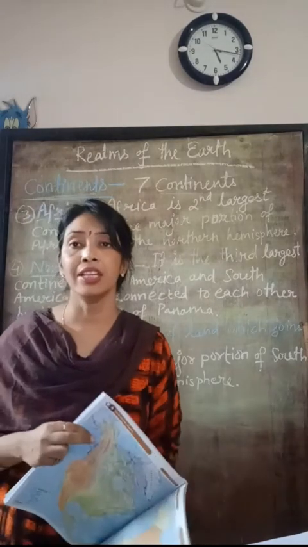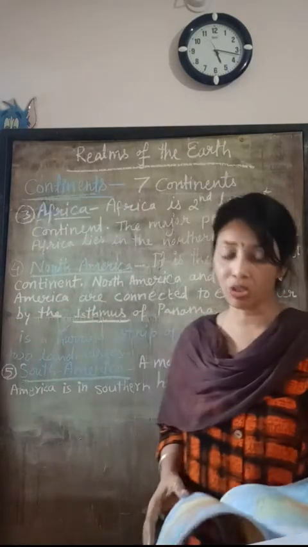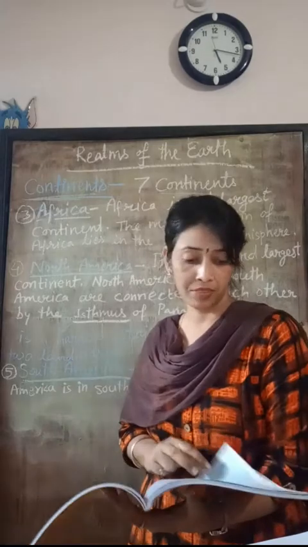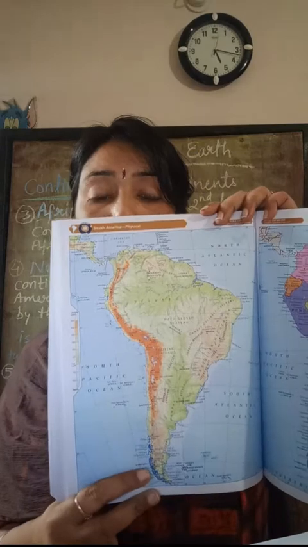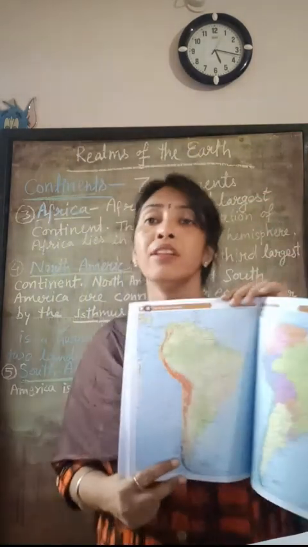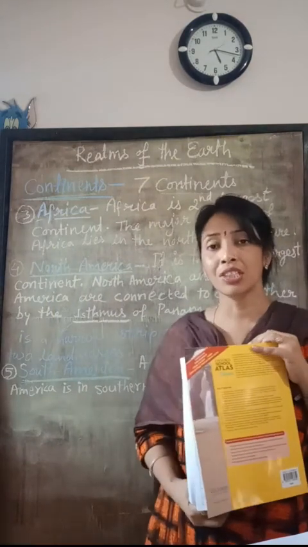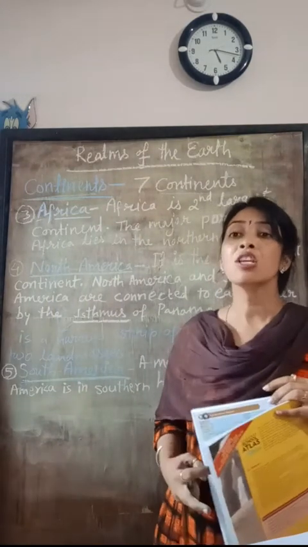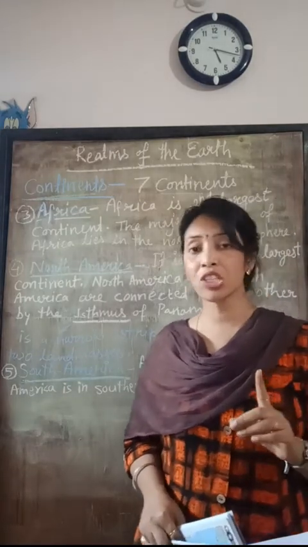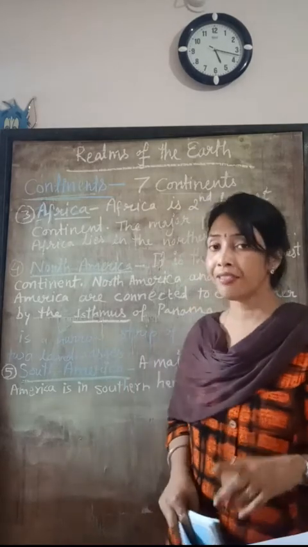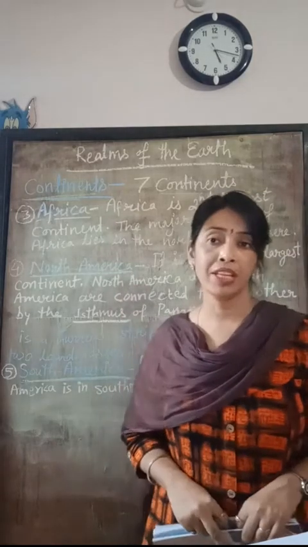There are 12 sovereign states in South America. In terms of total area, South America is the fourth largest continent. I again repeat, the first largest continent is Asia, second is Africa, third is North America, and fourth is South America.